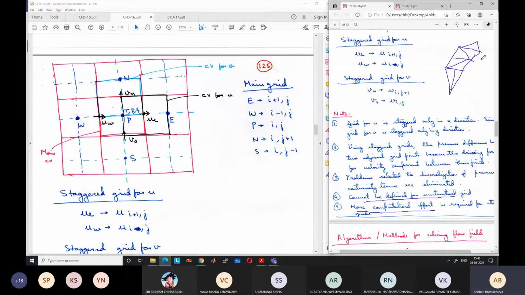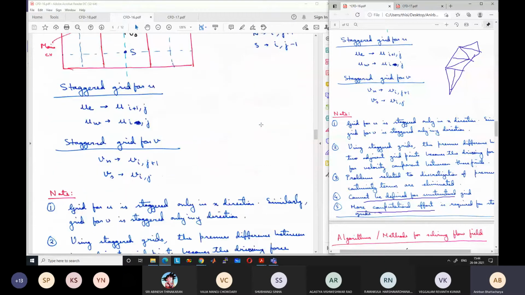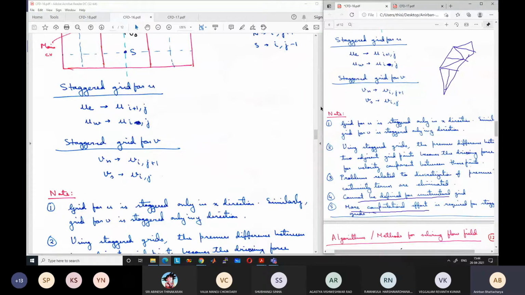And this type of grid is generated when you automatically generate grids in ANSYS. You sometimes generate this type of unstructured grid. And in unstructured grids, you cannot have staggered control volumes because there is no x and y direction for the grids. So there need to be other mechanisms to avoid those problems, which we will not go into in this course. It is beyond the scope of the course, but there are other mechanisms to avoid the problems.